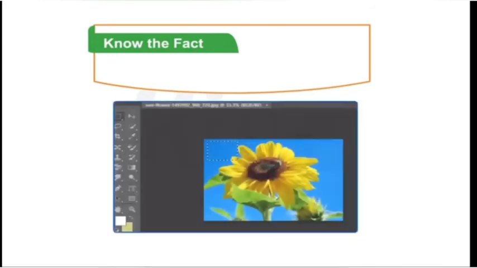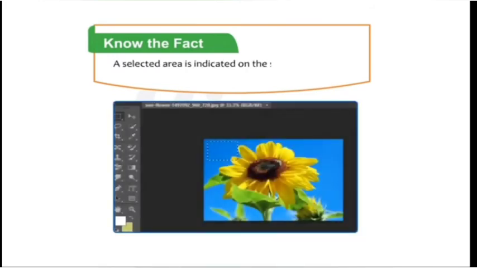Okay, let me give you a tip. Do not save the edited image as it will spoil the original one. Okay, students, know the fact. A selected area is indicated on the screen by a blinking selection border called marquee.